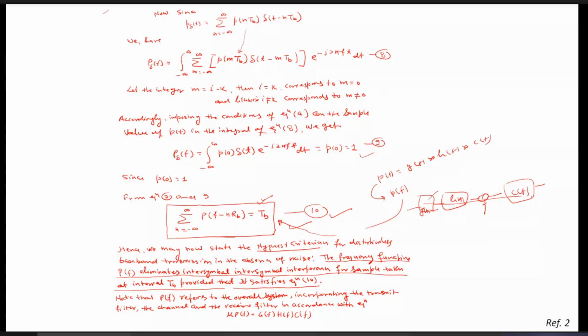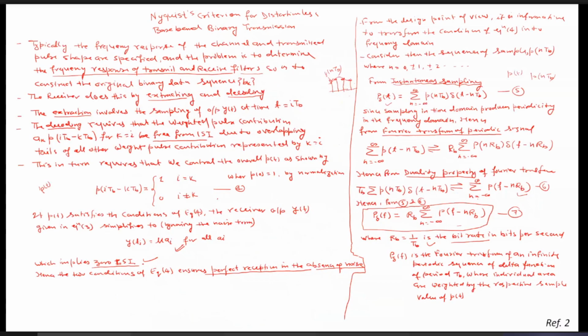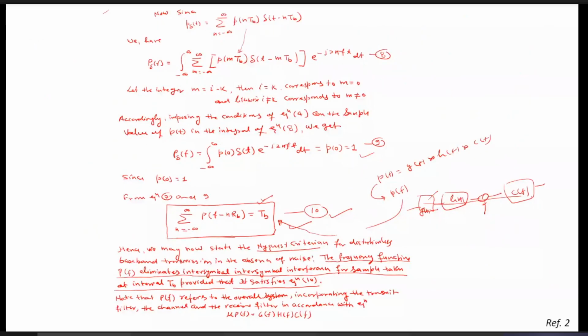Now, what are the things we have studied? We have studied what the ISI is, and then the conditions for which the ISI can be minimized. For that we need to choose the PT. PT is the combination of those three, and PT in the time domain must satisfy these equations, or in the frequency domain it must satisfy this equation, which is called the Nyquist criterion for distortion-less baseband transmission in the absence of noise.